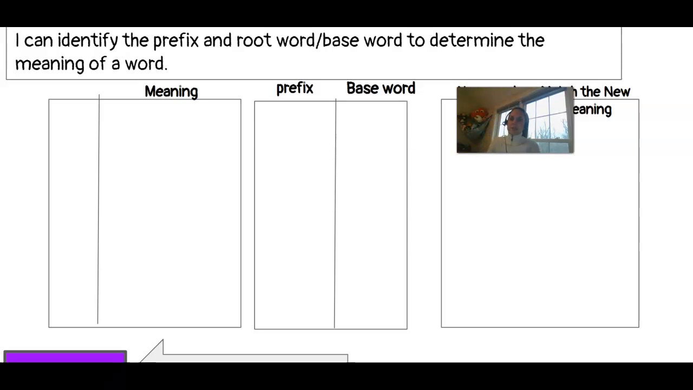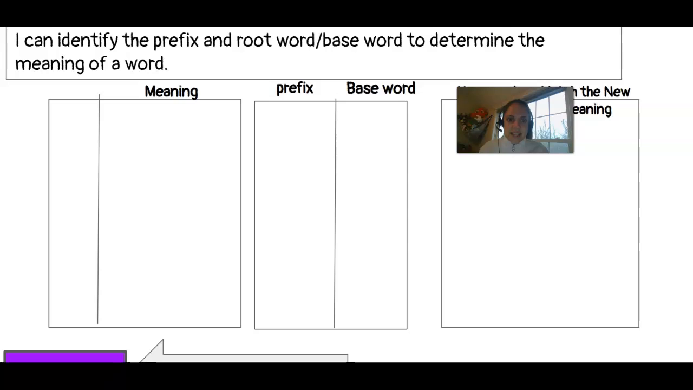Here is our next purpose as readers today, and it's going to focus on our word work. The better we understand words, the better we'll understand what we're reading. I can identify the prefix and root word or base word to determine the meaning of a word. So a root word is a base word. It can stand on its own and have basic meaning.